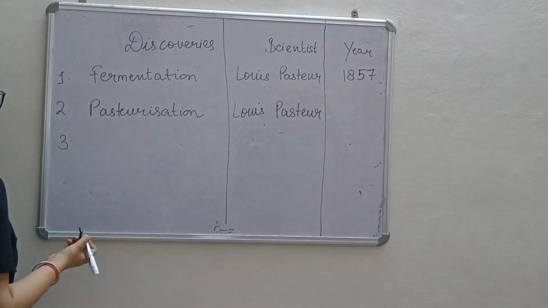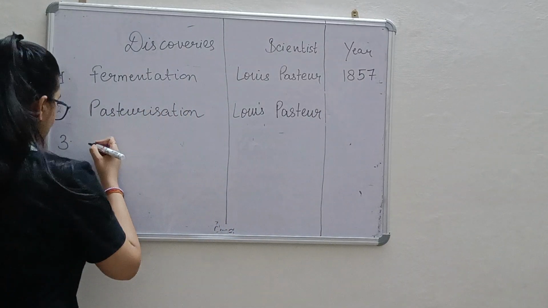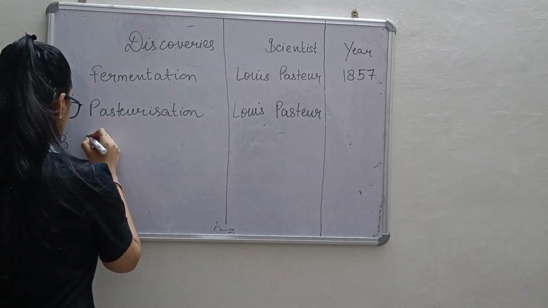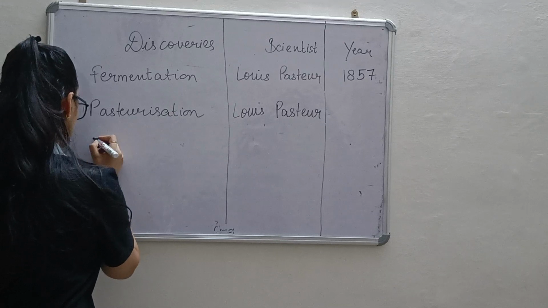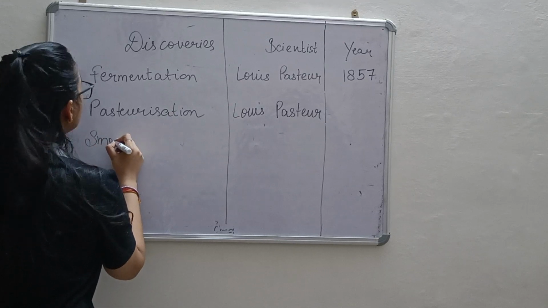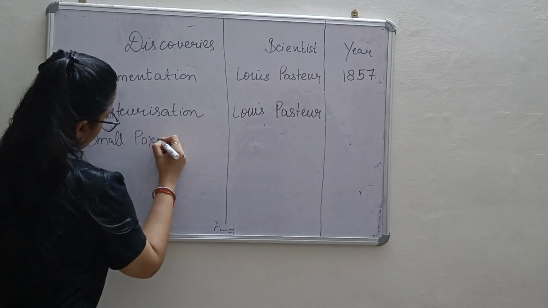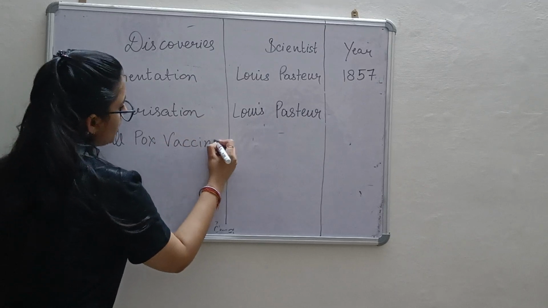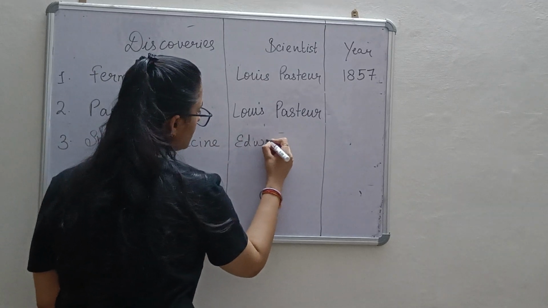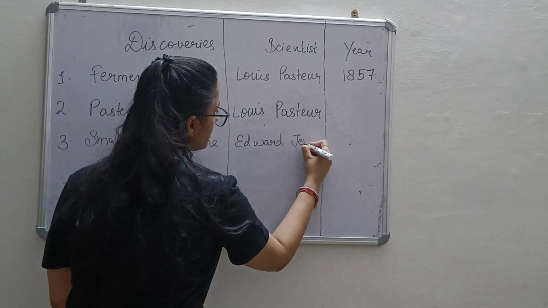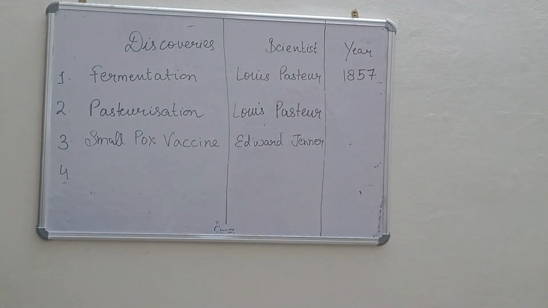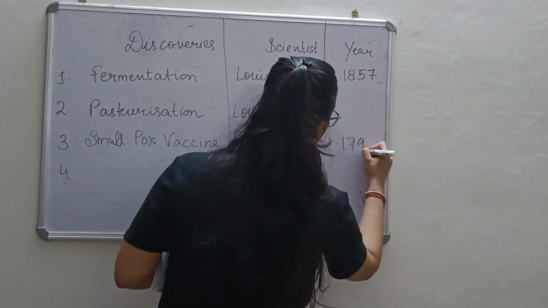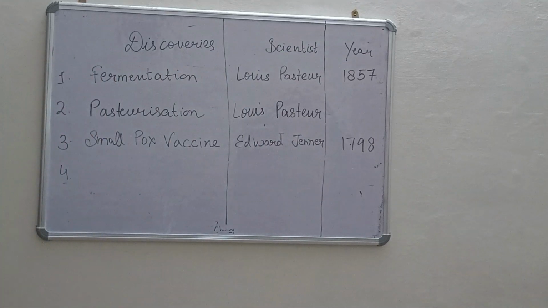Third is the smallpox vaccine, done by Edward Jenner. In which year was it done? 1798. Note it down.